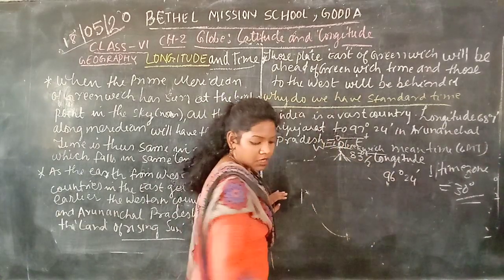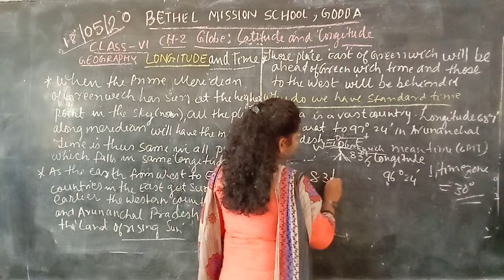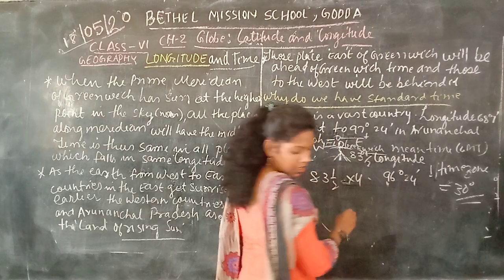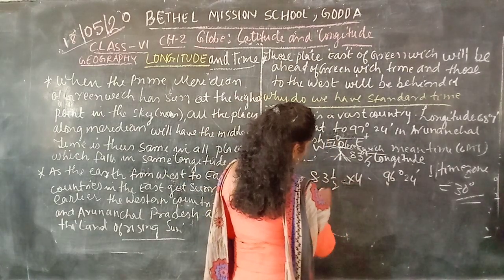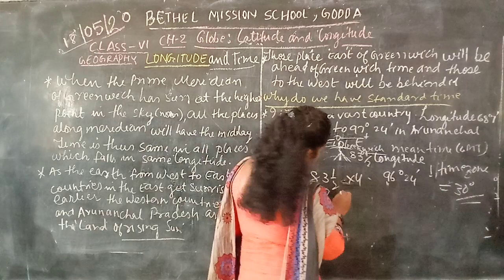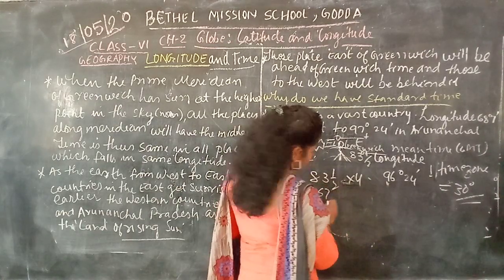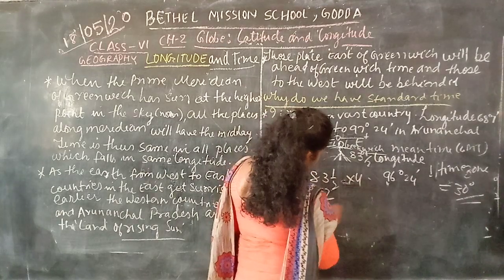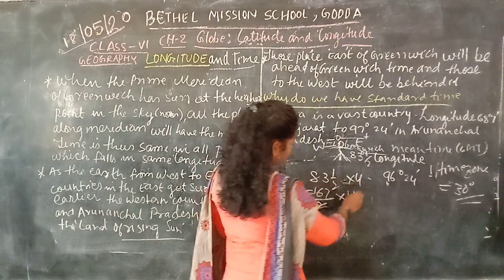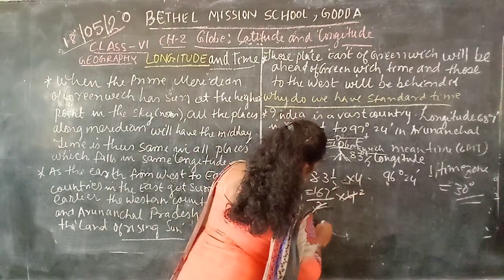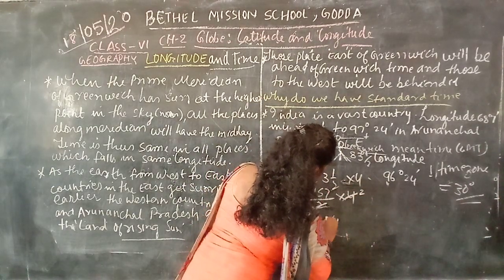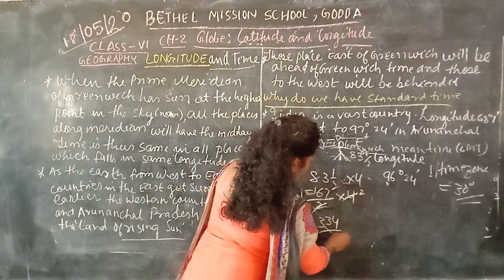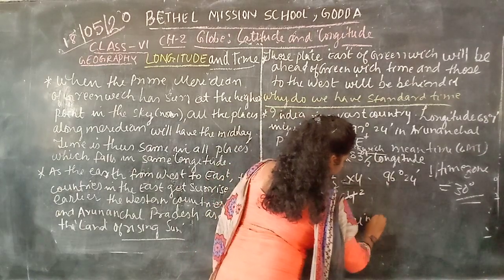You can see 83 and a half degree is equal to into 4. Then it takes 32 minutes.